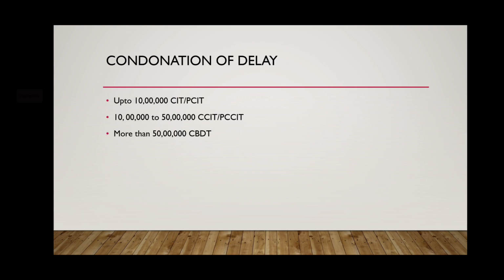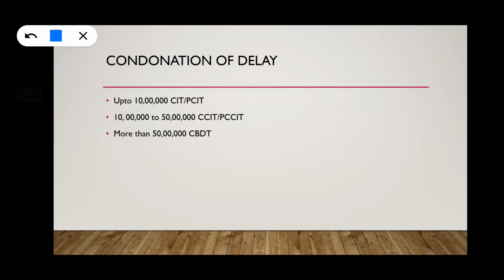Now, condonation of delay. For example, there may be some genuine reasons in our office where the client's mistake or negligence is not there, but they have not filed the return within the due date, and they have huge losses.